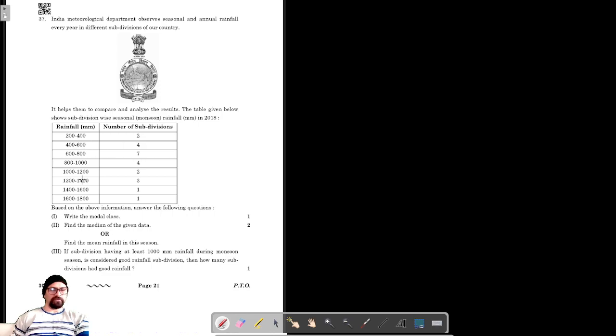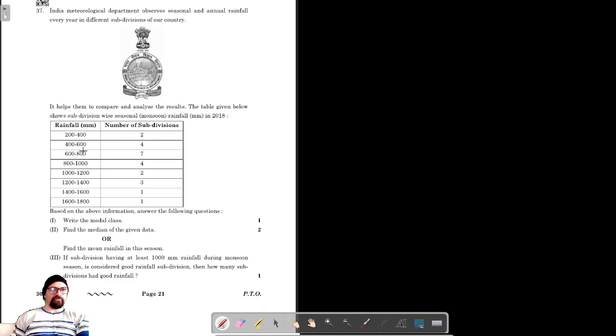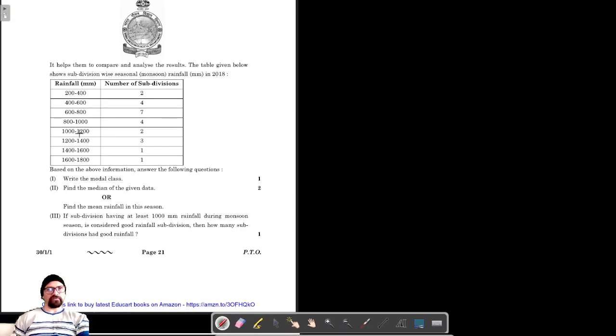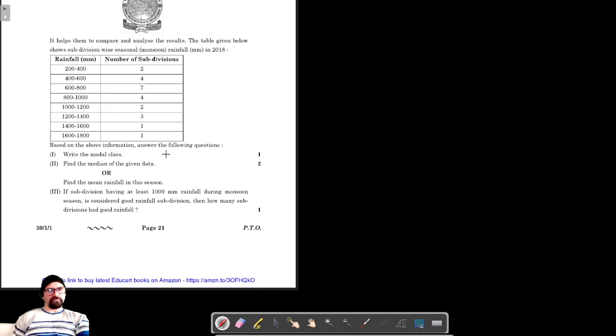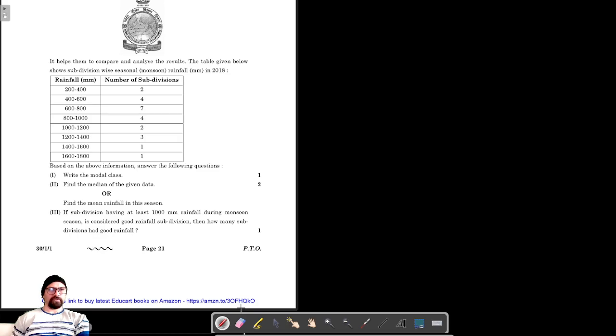So the table is given. Since it's rainfall, it's categorized into class intervals and the number of subdivisions where we are getting these rainfalls. Based on the above information, we have to answer the following questions. We have to write the modal class. We know that the modal class is the one that has the highest frequency, and that's rainfall between 600 to 800, with 7 subdivisions. So our modal class is 600 to 800.